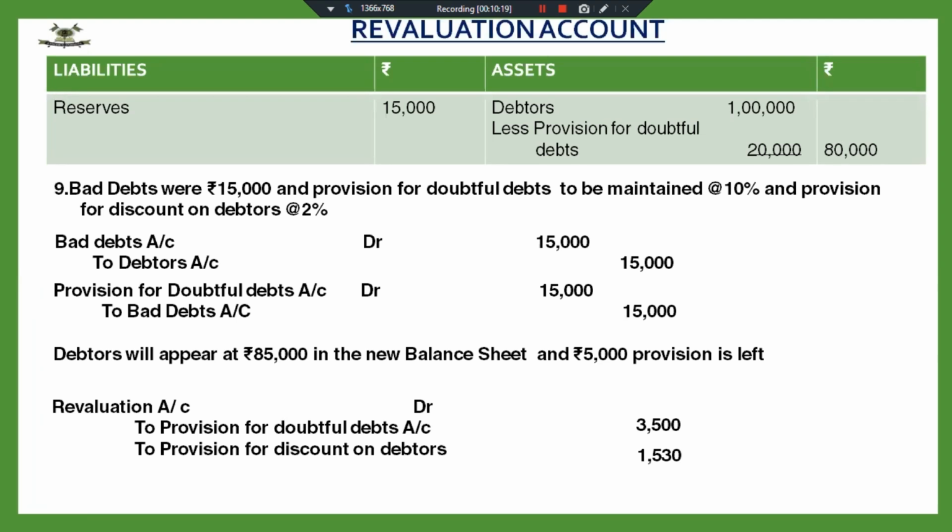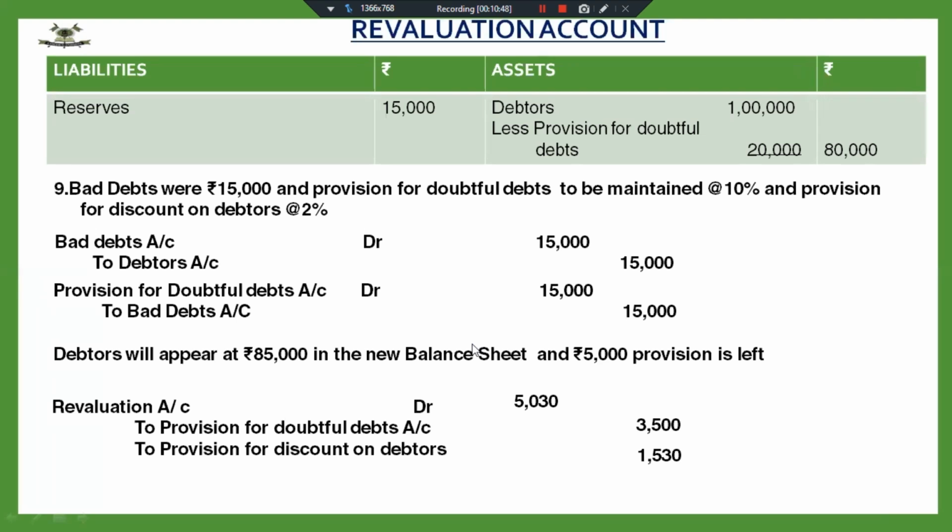So the total amount that I'm going to charge to revaluation account on account of provision for doubtful debts and provision for discount on debtors is 3,500 plus 1530, that is 5,030. This will be 5,030.